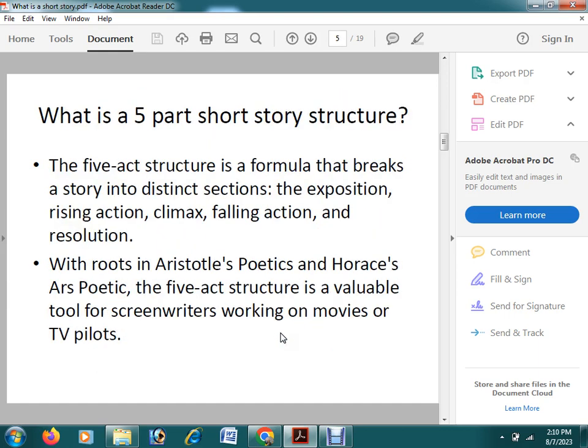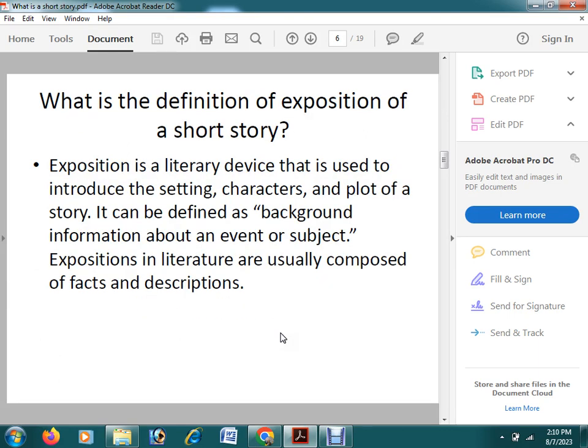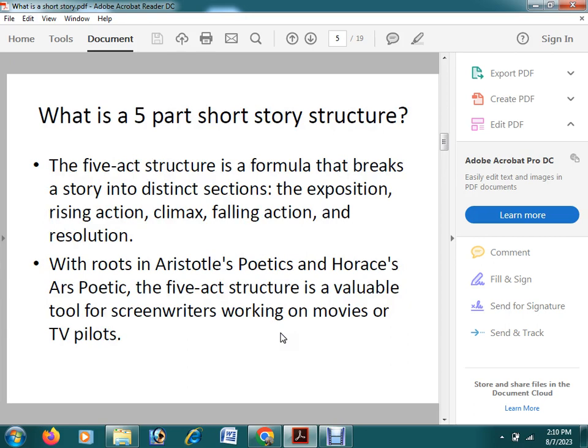In a short story, the first thing can also be called exposition. If we tell the five important structures of a short story, the first thing will be exposition.